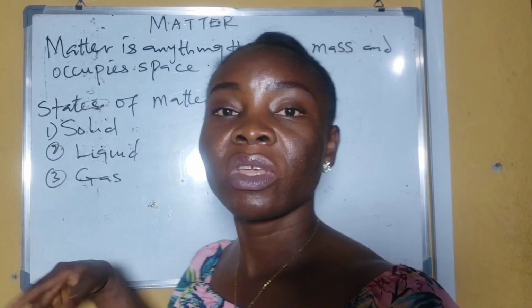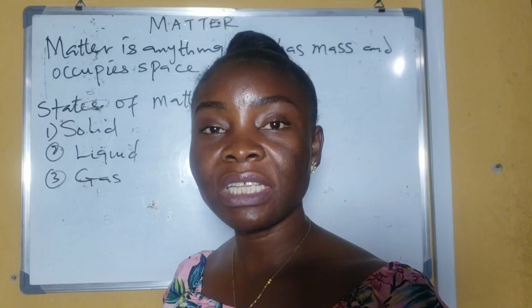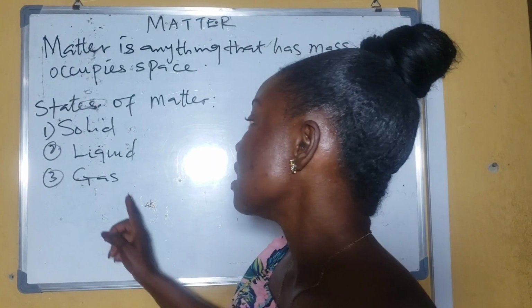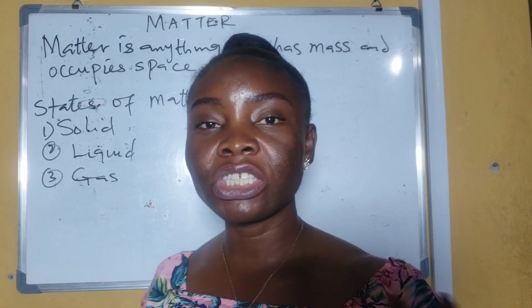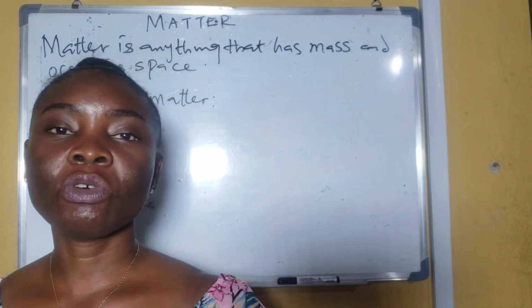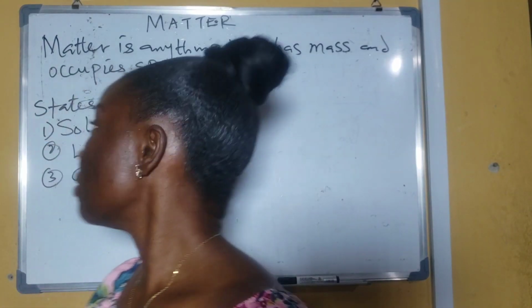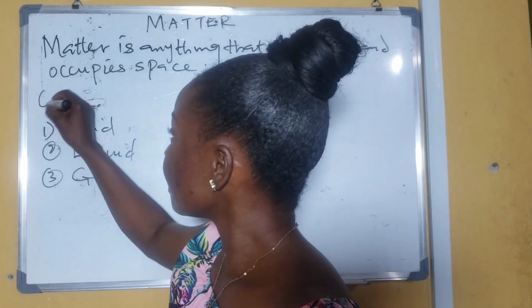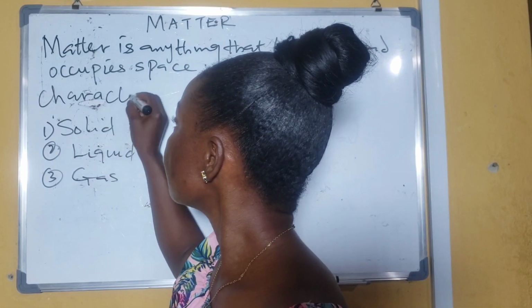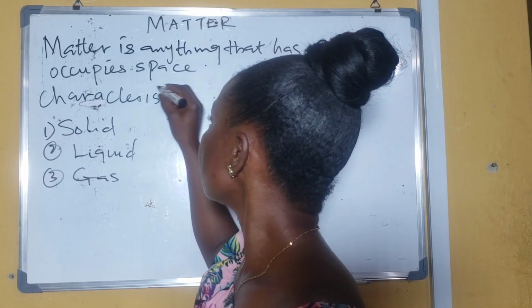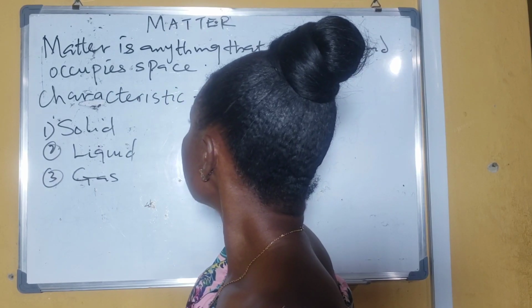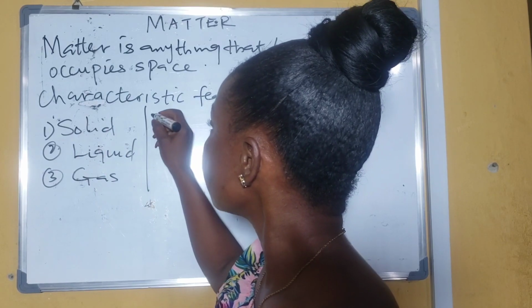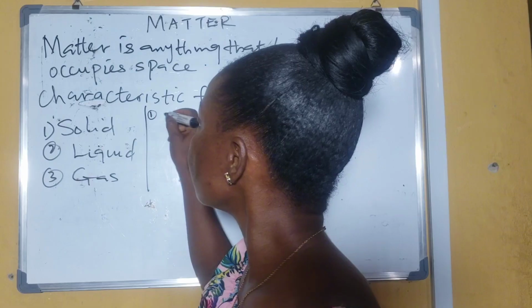Then liquids include blood, water, drinks, petrol, and kerosene. Then gases include oxygen, hydrogen, and the cooking gas I use in cooking. All right, so these are all examples. Each of these states of matter has its characteristic features. For example, solid has